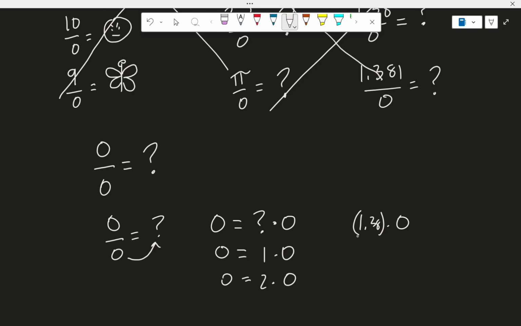I even know that 0 times 1.38, put that in parentheses here since that decimal could look like a multiply, that's also 0. In fact, 0 times pi is also 0. So wait a minute. There's a bunch of numbers I could multiply with 0 to get 0. 0 times what is 0? A lot of stuff. In fact, you might think of this answer could be infinite solutions. Now, I totally get that if you say infinite solutions. But we actually have a better answer.